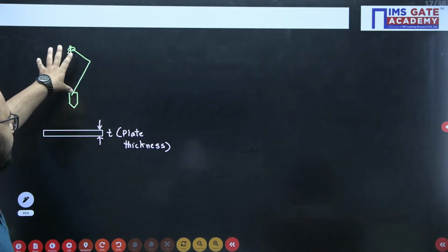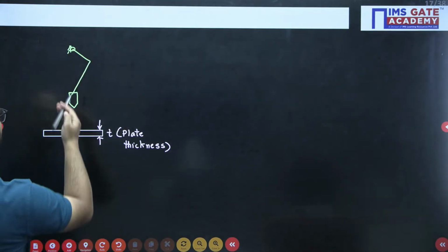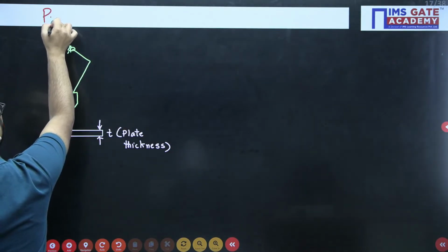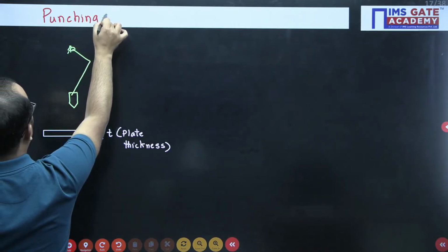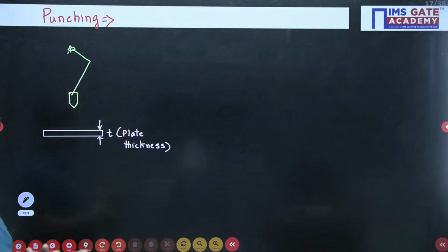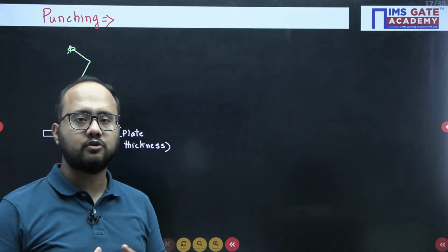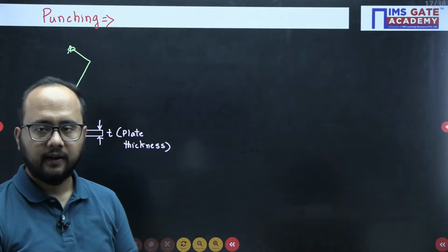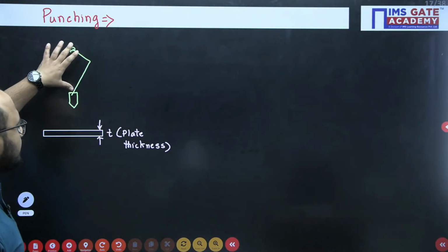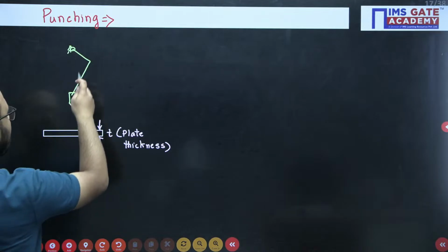Now coming back to this punching concept, guys, please remember this concept. Everyone, please focus on this punching concept. So at least some basics you should know, then all the problems related to punching you will be able to solve. So there is some kind of mechanism we are having.